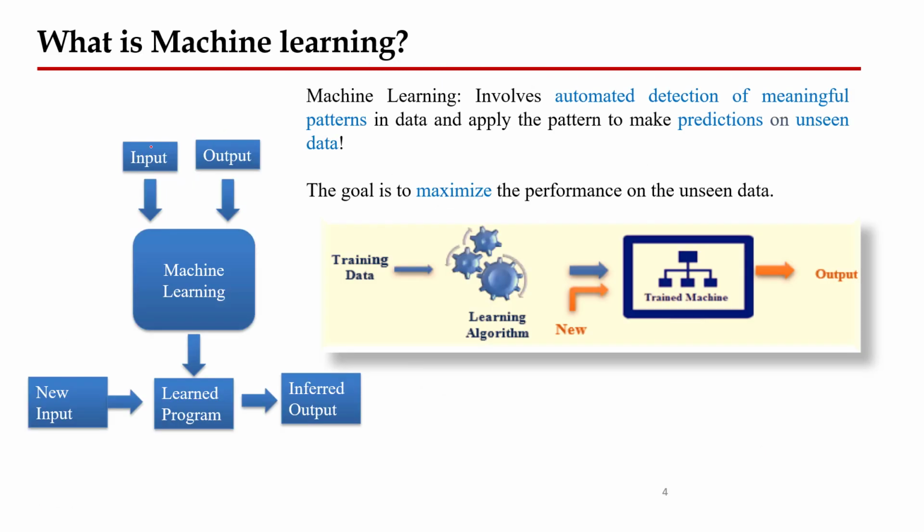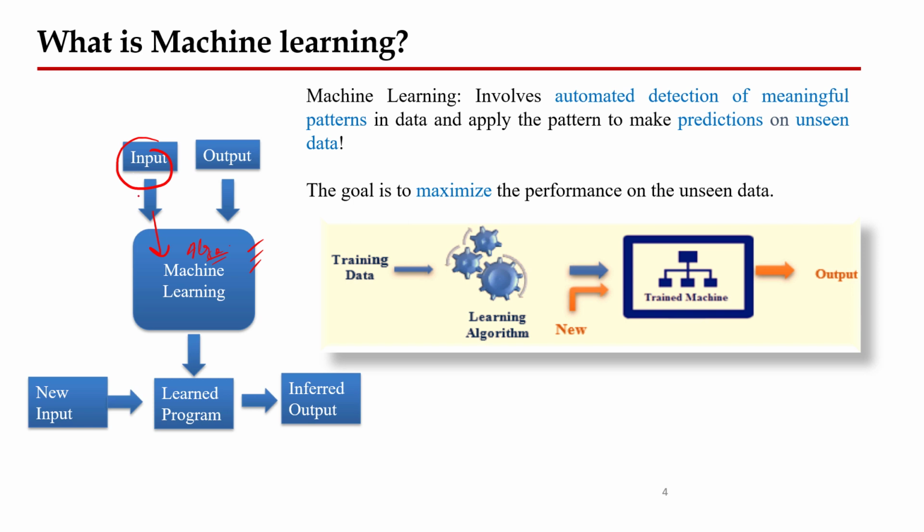Basically, in machine learning we are giving the input to the machine, and that is basically any particular algorithm. This algorithm could be the regression model, the logistic model, the neural network, or whatever it is.